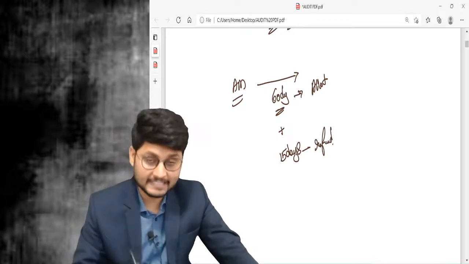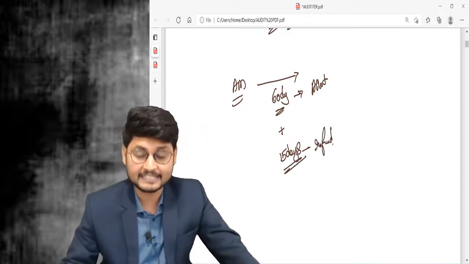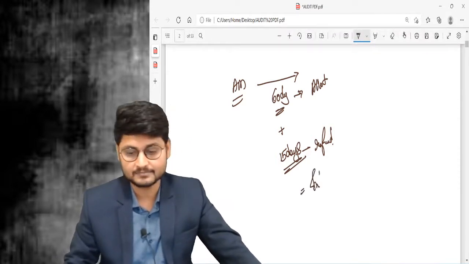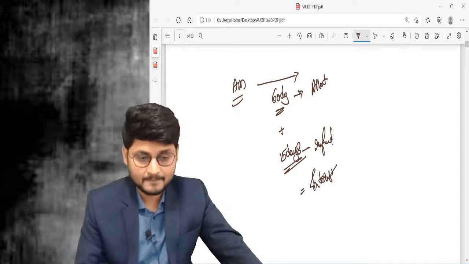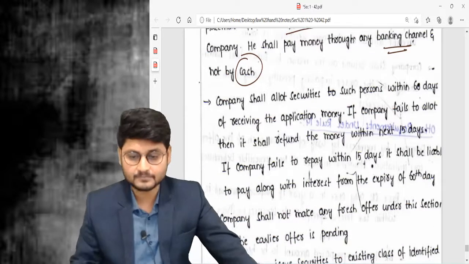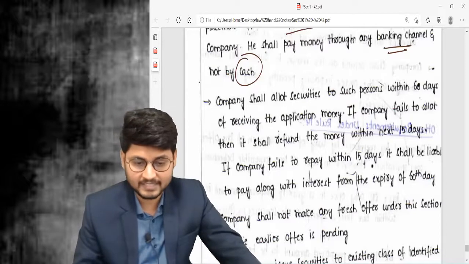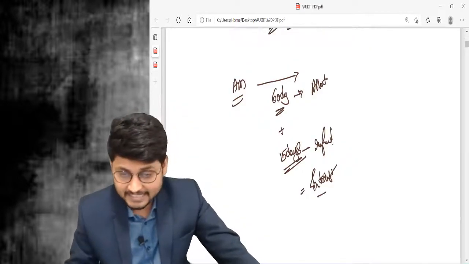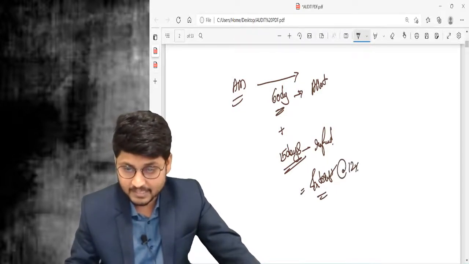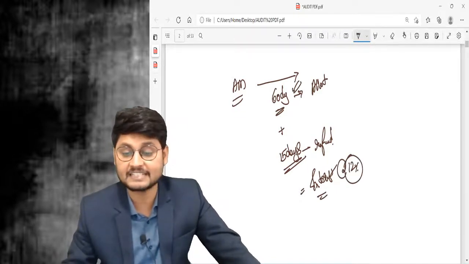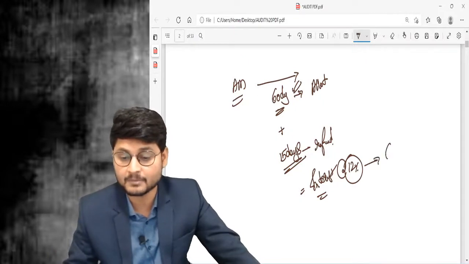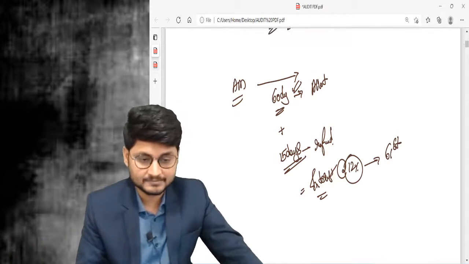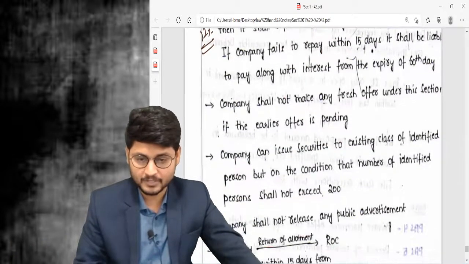If the company fails to refund within 15 days after the expiry of 60 days, then they need to pay interest at the rate of 12% from the expiry of 60 days, that is the 61st day. This 12% will be applicable from the 61st day, not from the 75th day. I guess you are all getting the point clear. Done. Let me go to the next point also.